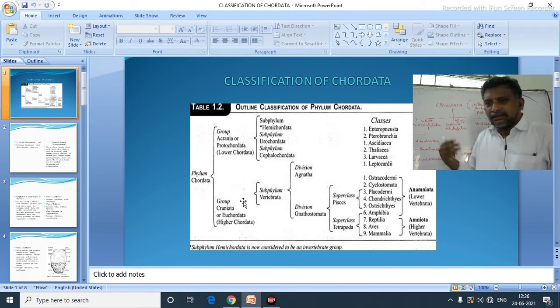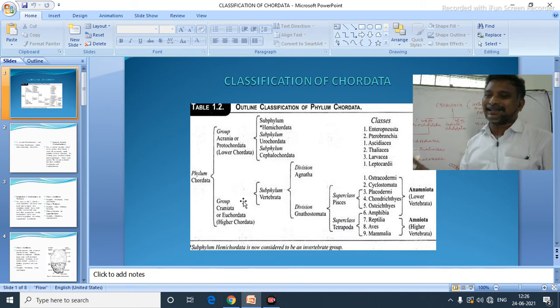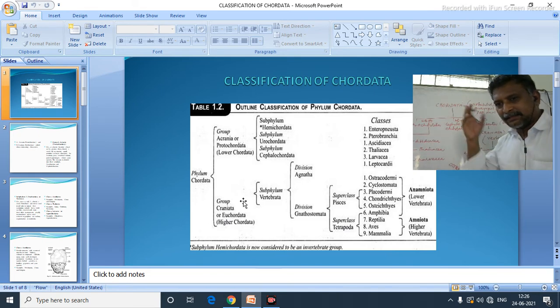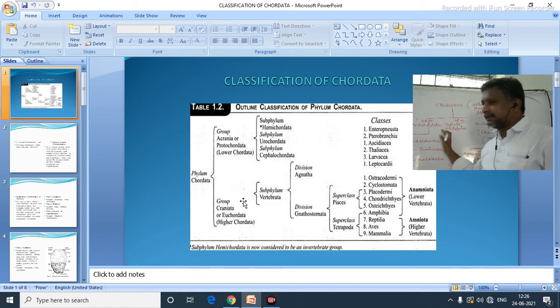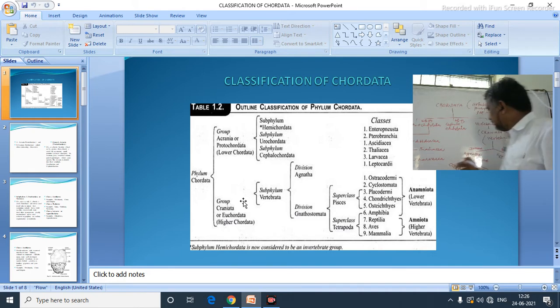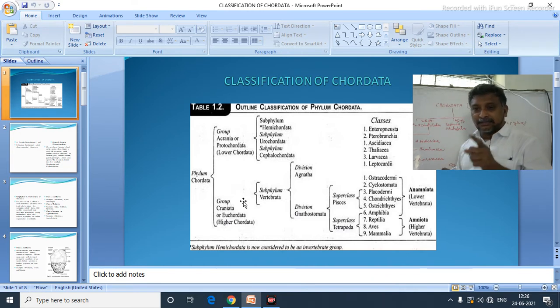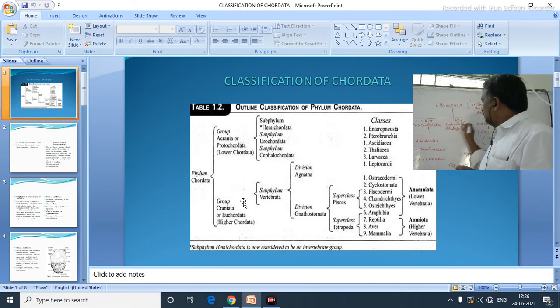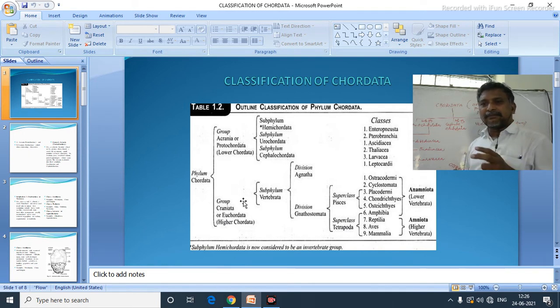Okay. Now we call them acraniates because the cranium is completely absent in their head. The cranium is absent for them, and we call them lower chordates. Now the Urochordata can be divided into three: Ascidiacea, Thaliacea, Larvacea. Okay. Now here, Cephalochordata. The only important thing you have to remember is that it is the only subphylum having permanent chordate characters.